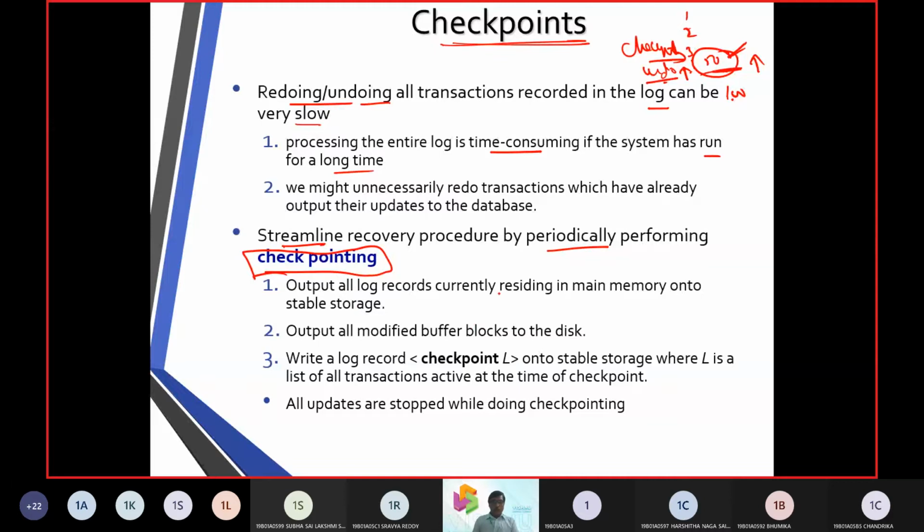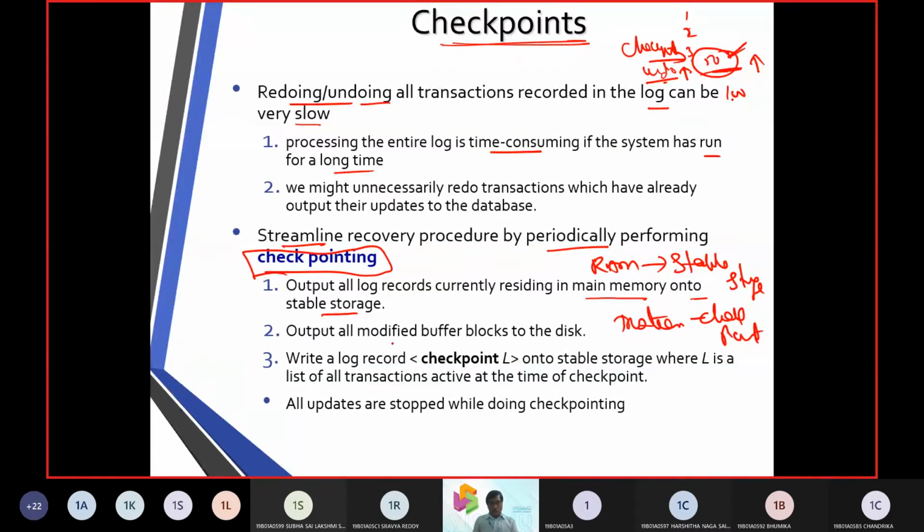Whatever is going to occur in the memory is written onto the stable storage. That is, from the random access memory to the stable storage, whatever transaction is going to happen, we put a checkpoint. That is point number one.